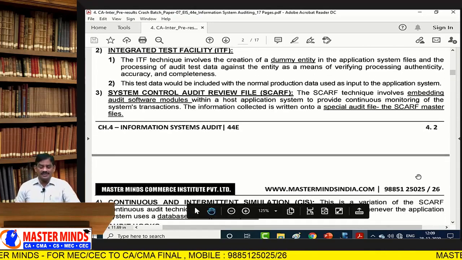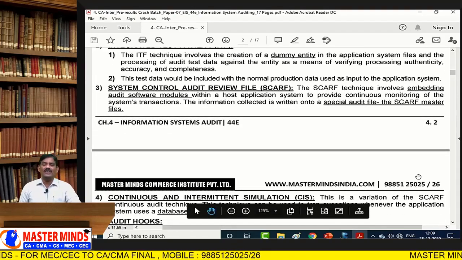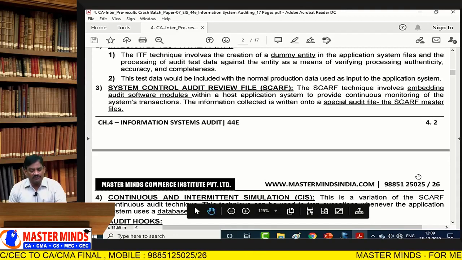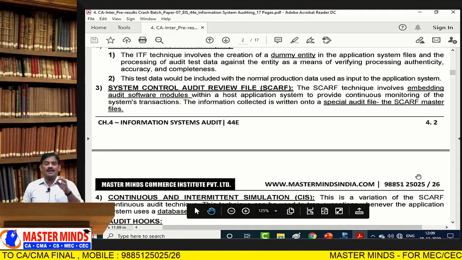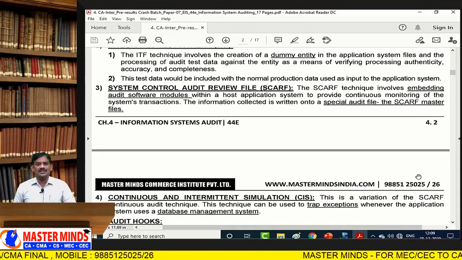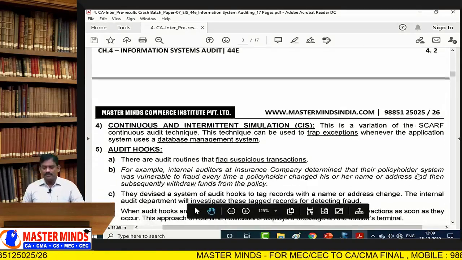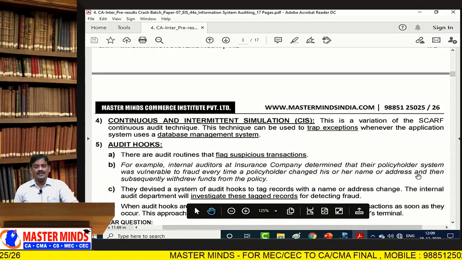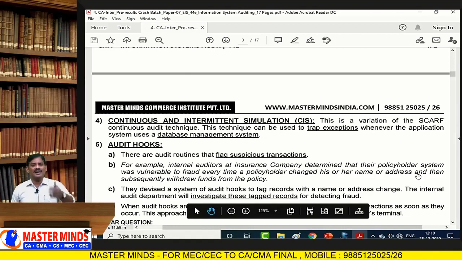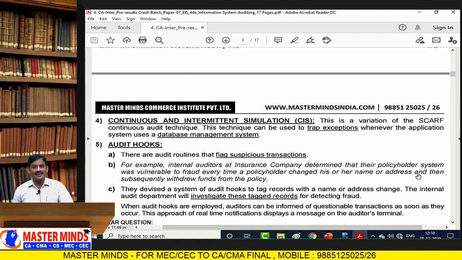Next one is the System Control Audit Review File, SCARF. It is an embedded audit software system that collects each and every transactional activity, and it is written onto a special file called the SCARF master file. CIS, Continuous and Intermittent Simulation, is an updated version or variation of SCARF.